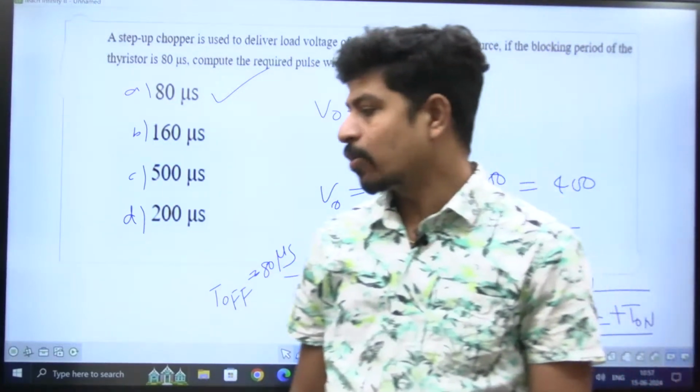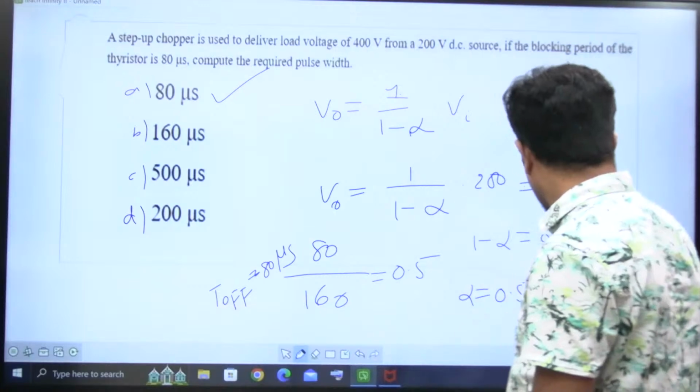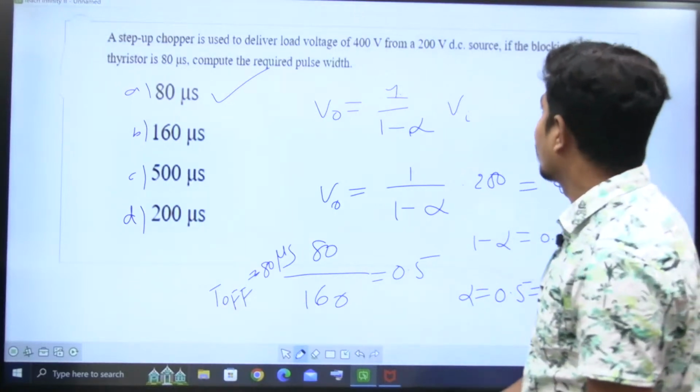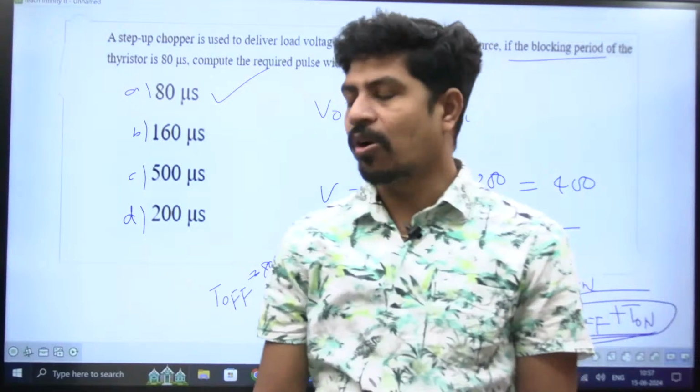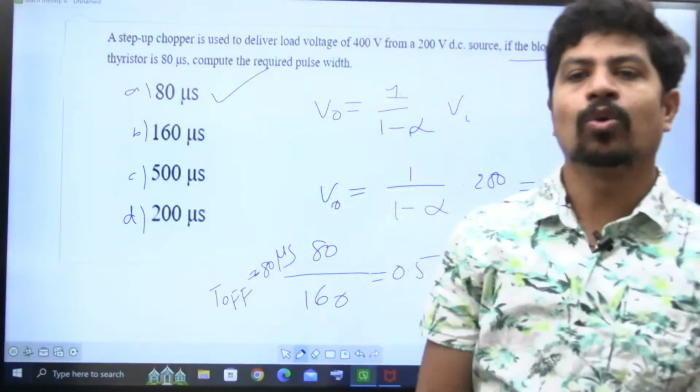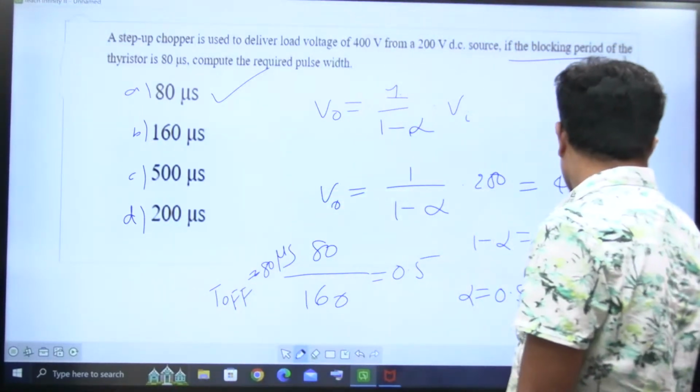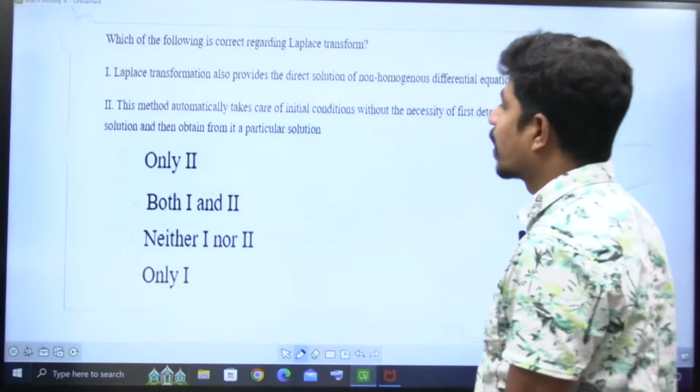It is 80 microseconds. Harika, you are giving the total T on plus T off, but he is asking what blocking period means. Blocking period means T off. T off should be 80 only, right? Option is A. Yeah, next question, please.